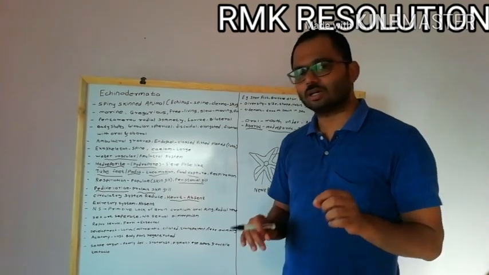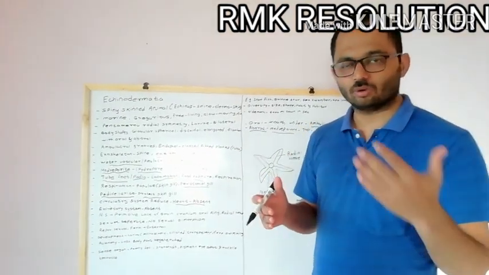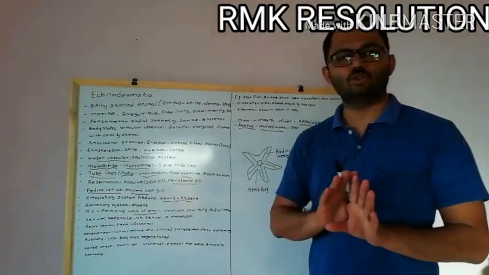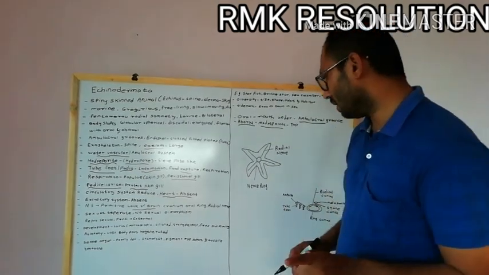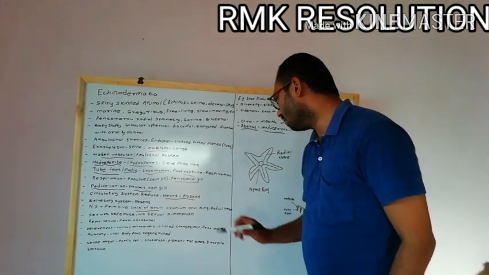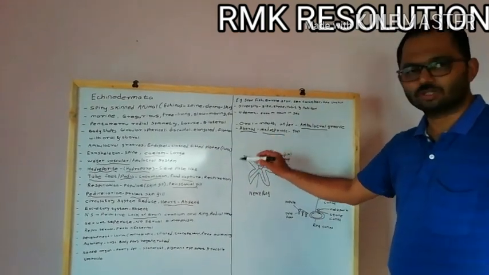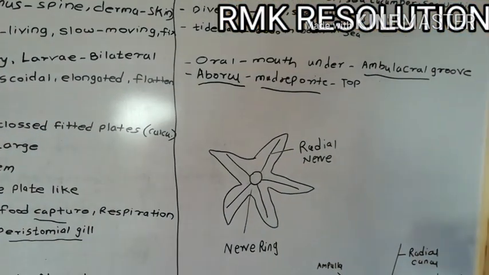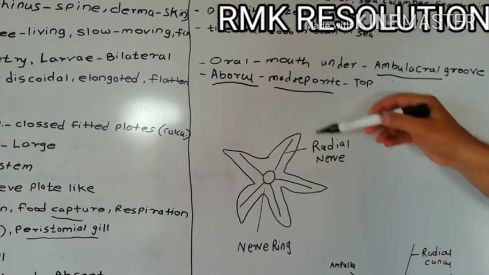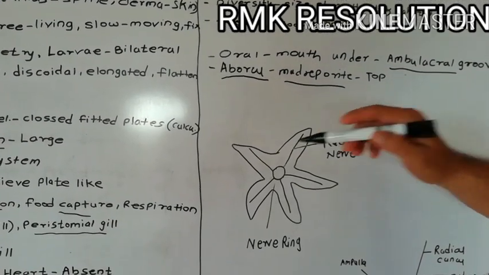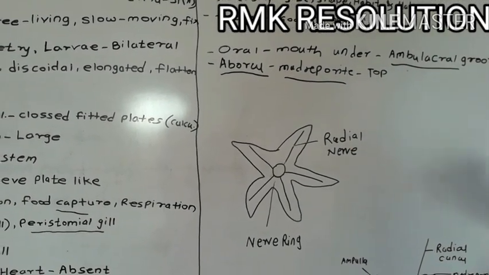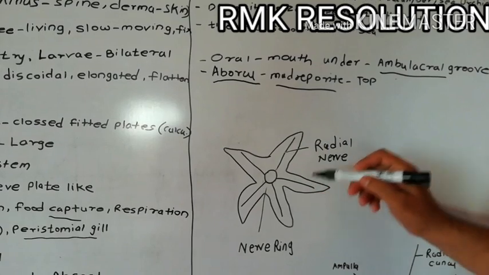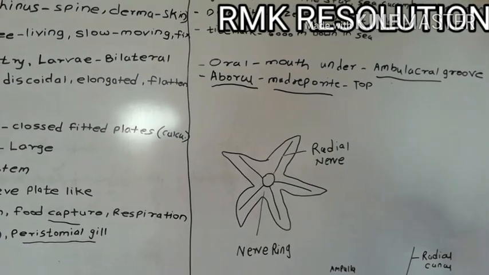The nervous system is primitive, meaning an old one. There is a lack of brain. There is no brain in the echinoderm, but a circum-oral nerve ring is present. See here, focus on this diagram, it helps to understand the nervous system. Suppose this is the echinoderm. As I told you, echinoderms exhibit pentamerous symmetry: 1, 2, 3, 4 and 5. Five equal halves are produced, so it is called pentamerous or radial symmetry.